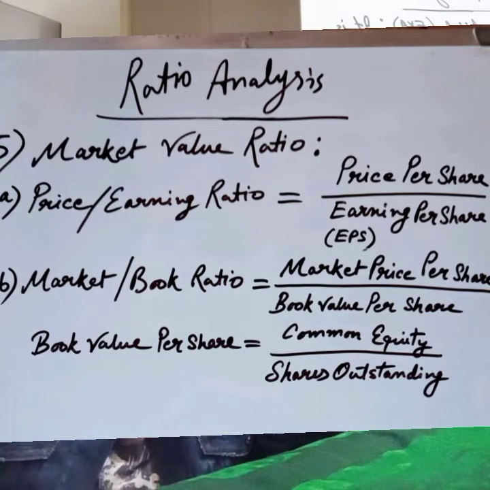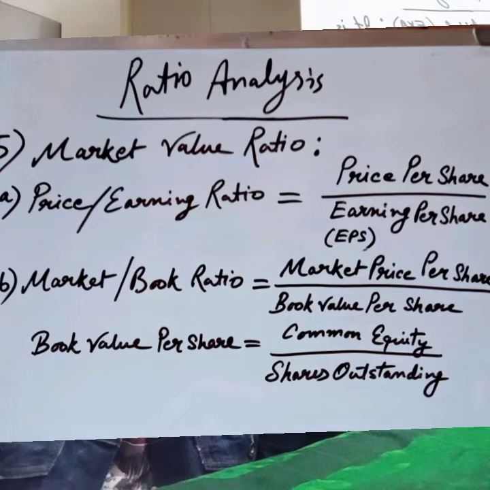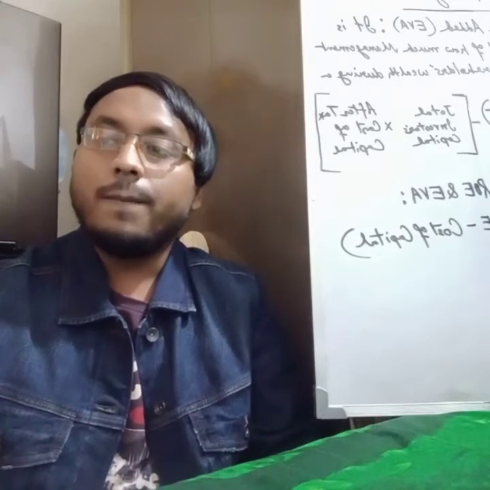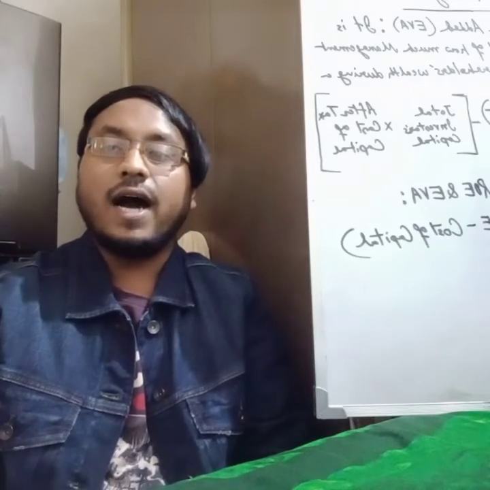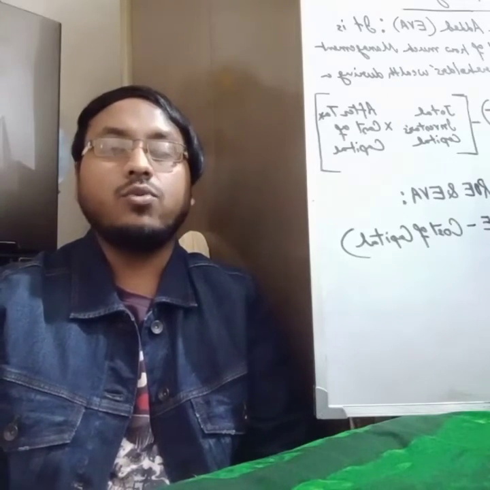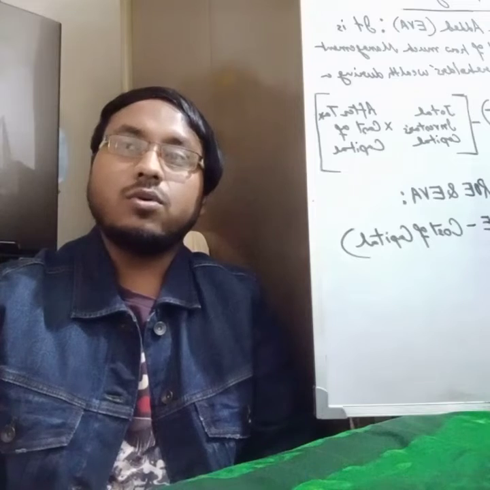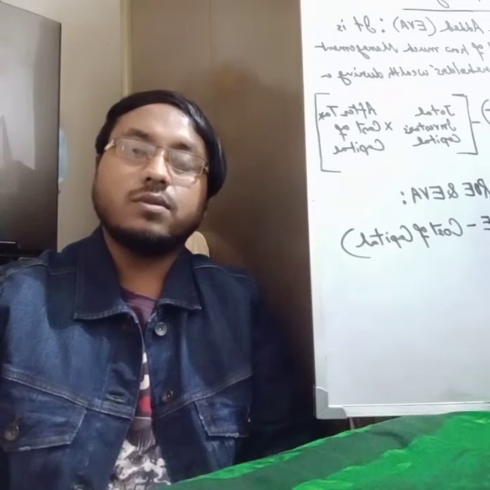Next comes the market book ratio. As you can see here, the formula says market price per share by book value per share, where book value per share is equal to common equity by shares outstanding. The ratio of a stock's market price to its book value gives another indication of how investors regard the company. Companies that are well regarded by investors, which means low risk and high growth, have a high market book ratio. So these are the basic ratios as I discussed.